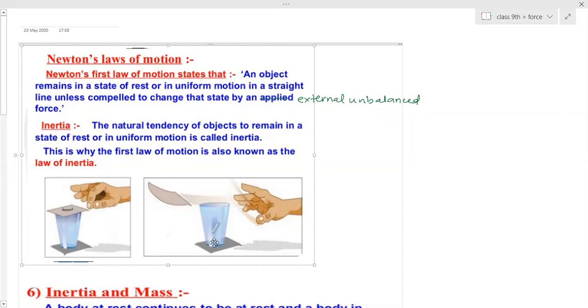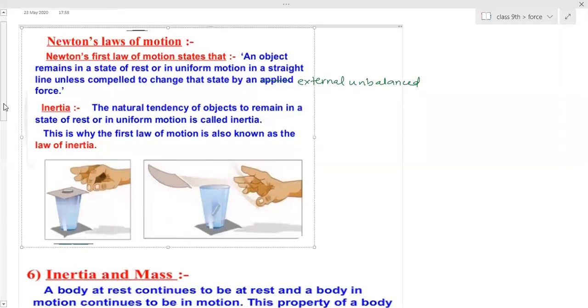Why has this happened? Ma'am, this is because of the mass of the coin. The mass of the coin is more, heavier than the paper card. No, it may go along with the paper also, and then fall down. Exactly, why does it fall at the same position? Ma'am, this is because of the inertia. What inertia? How is that?